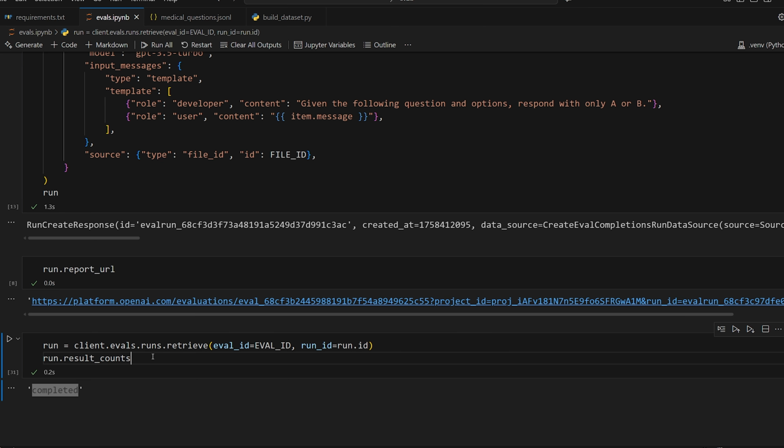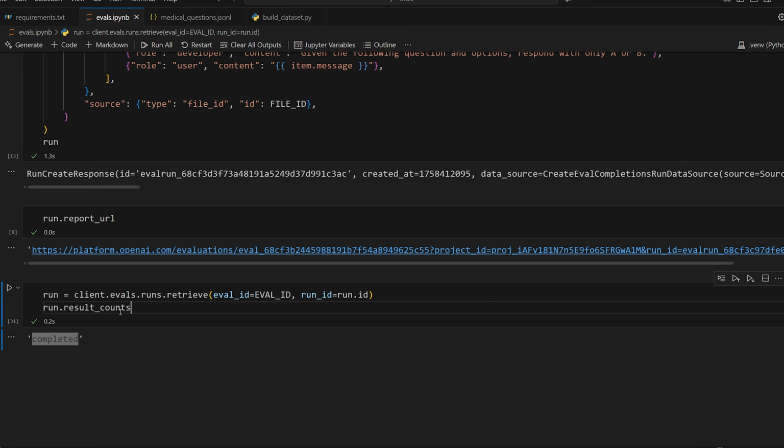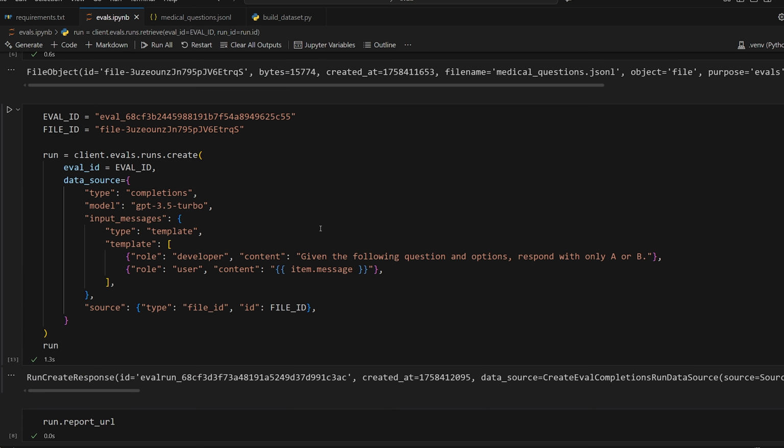Obviously, realistically, you would set up a loop or something that checks over and over until it's completed or fails. Now we get 25 failed, 16 passed, 41 total. So you can see that GPT-5 seems to be really smart and good at this task, but an older model like GPT 3.5 is not as smart. So this is what evaluations are all about.